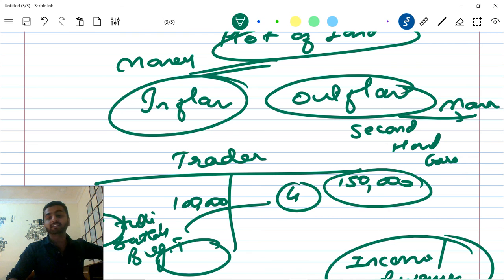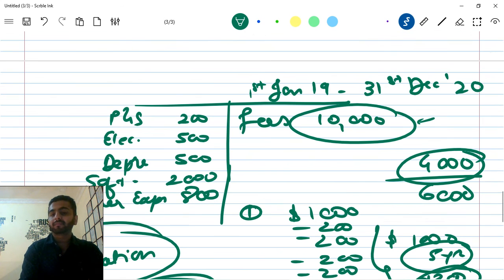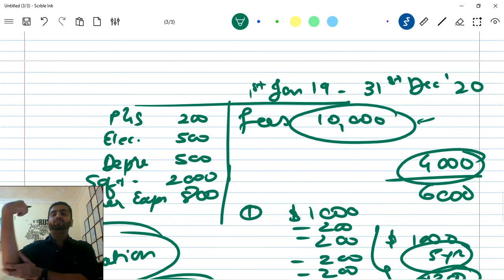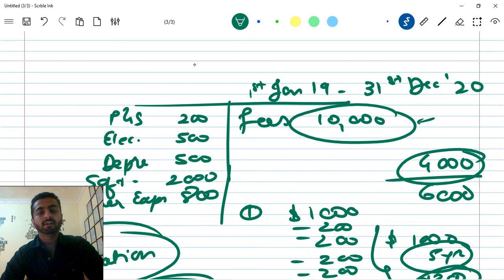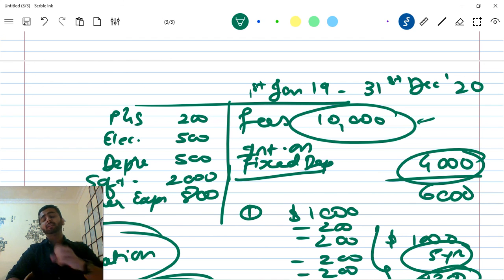Obviously that is done. And other income. Let's say I earn fees, and also I have given a property on rent. Or let's not give a vague example. Let's give an example relevant to this. Suppose I get income from shares, or I have put money in an FD, a fixed income. I have put money in a fixed deposit, and I am getting interest on it. Interest on FD. So that is my income.